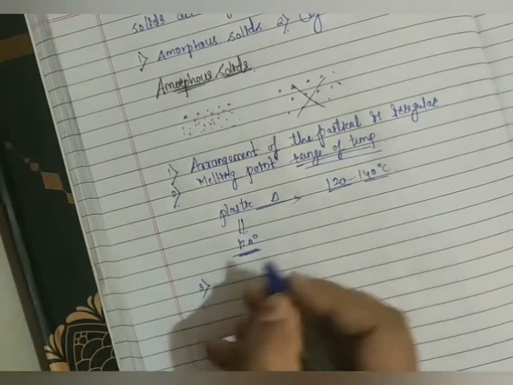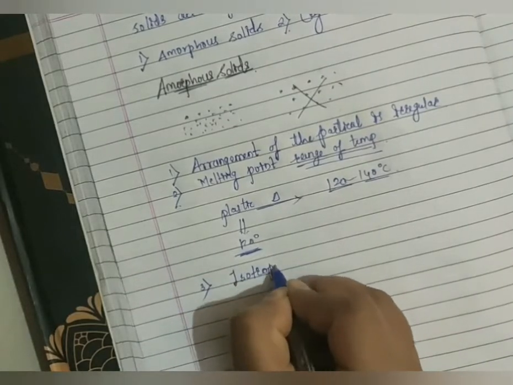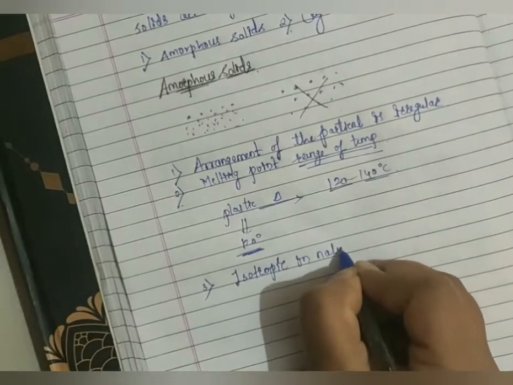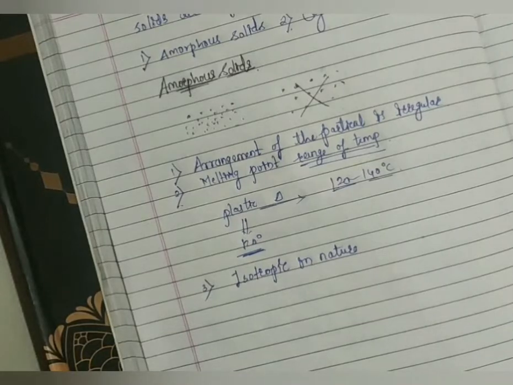Next, amorphous solids are isotropic in nature. Amorphous solids are isotropic in nature. Now the question arises: what is meant by isotropic in nature?